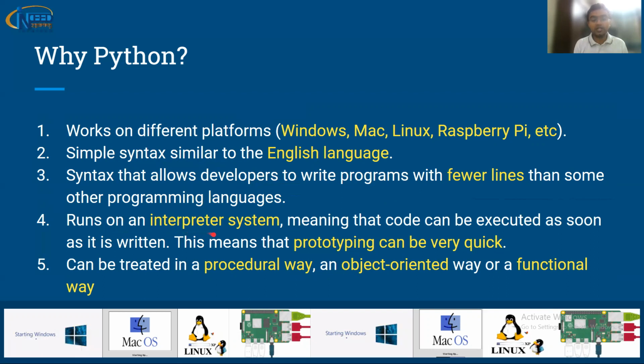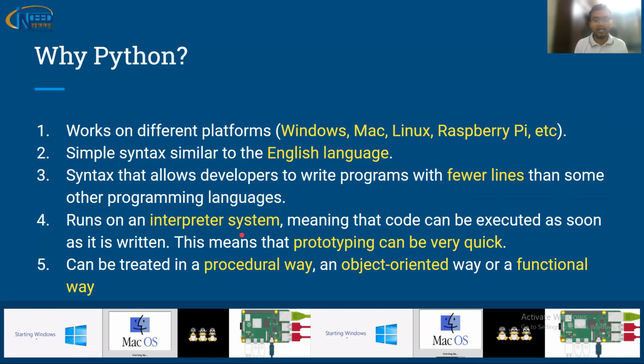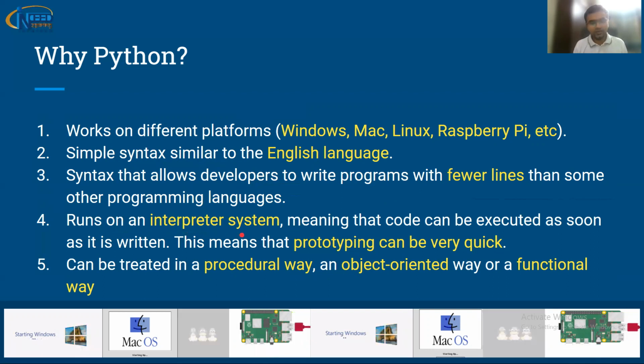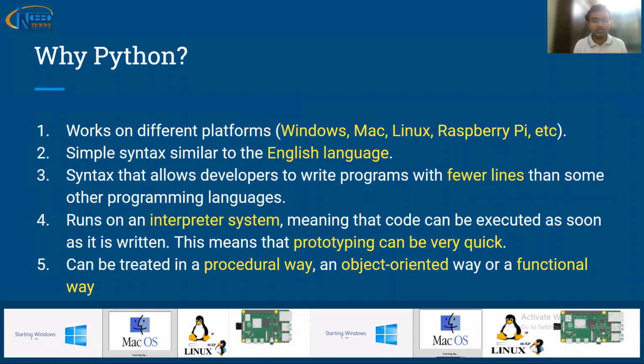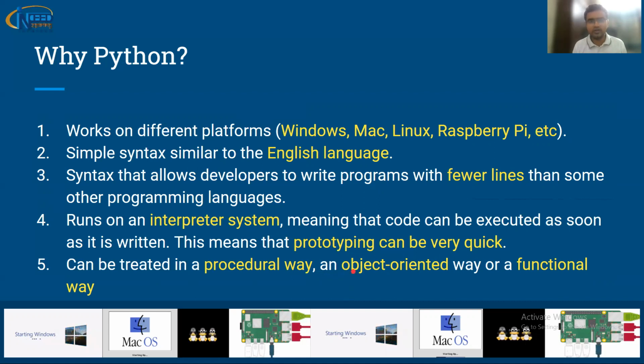It runs on an interpreter system. Many programming languages run on a compiler as well as an interpreter, but more on a compiler, whereas Python runs on an interpreter system. This helps us that whenever you write code, you can execute it and quickly analyze it. If you want to debug, if you want to understand where the error is happening, you can quickly debug. So this helps us in prototyping of any kind of software project.